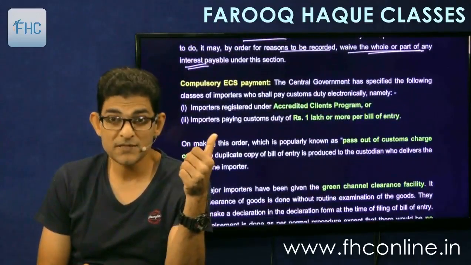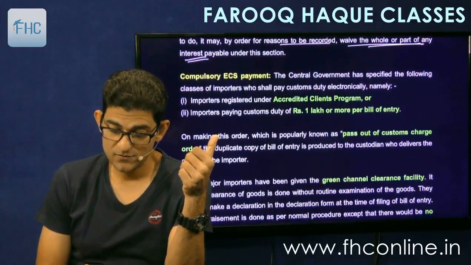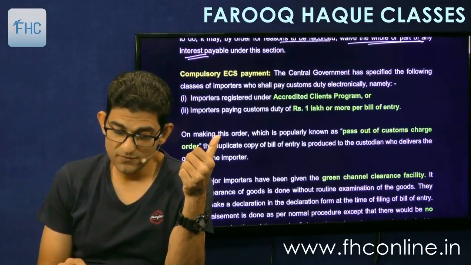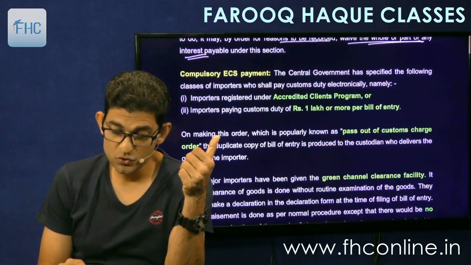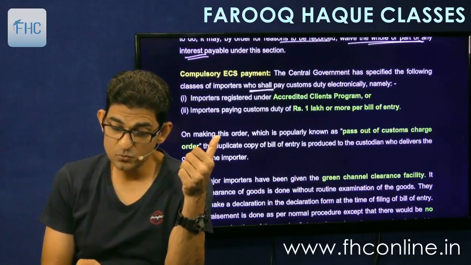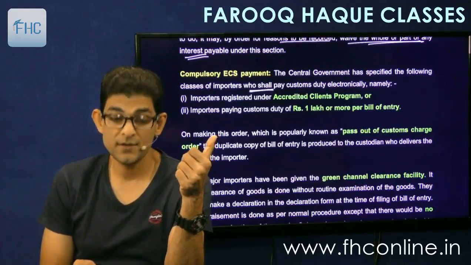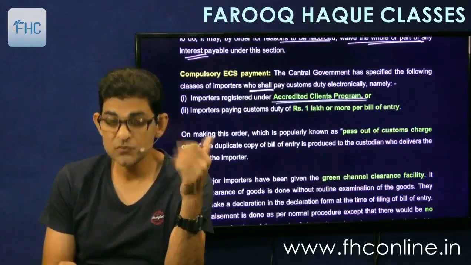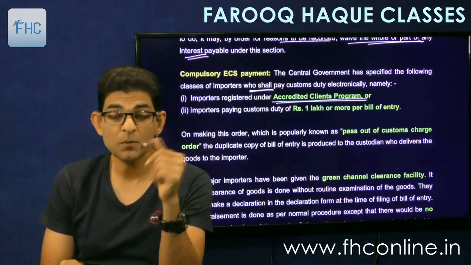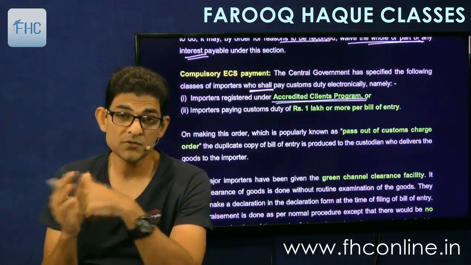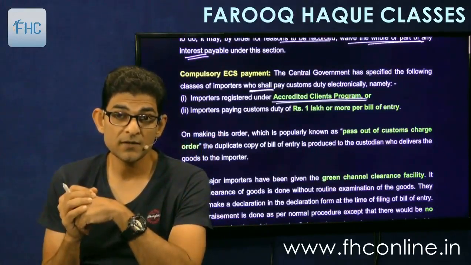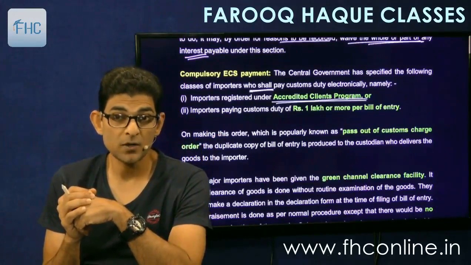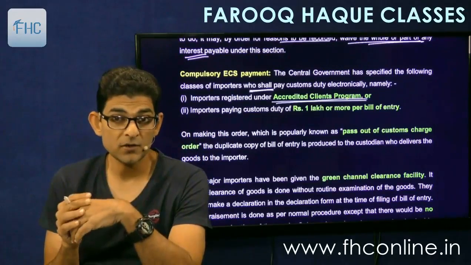And then that compulsory ECS payment. So it says the government has specified the following classes of importers who shall pay customs duty electronically. Importers registered under the accredited clients program. So this is a special registration program of the government for regular importers. So if you are registered there under the accredited clients program, then you have to pay your tax electronically.